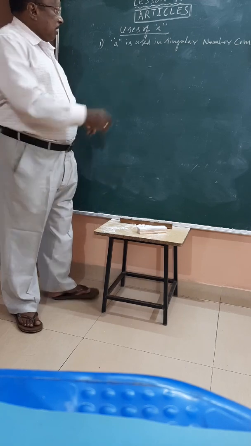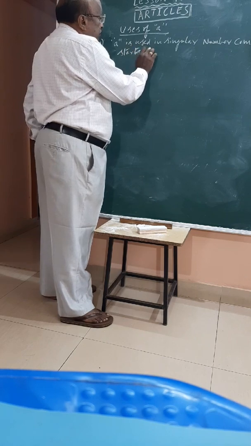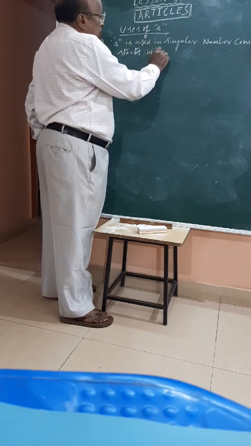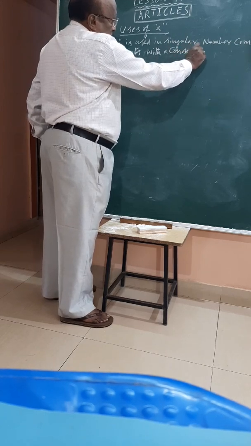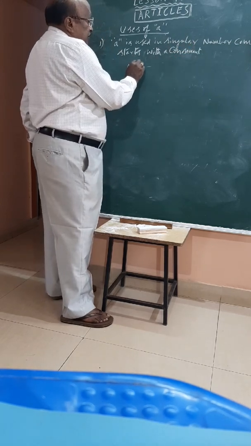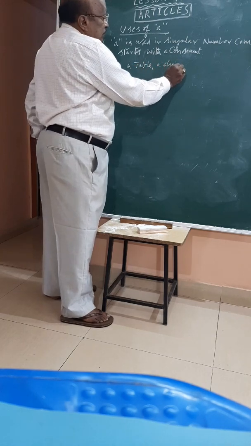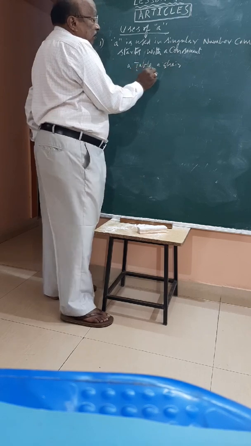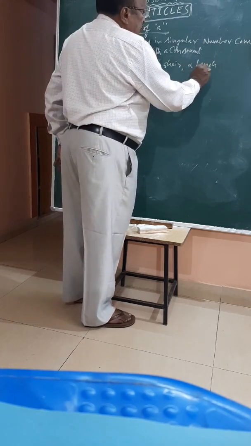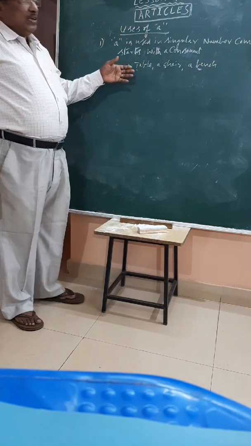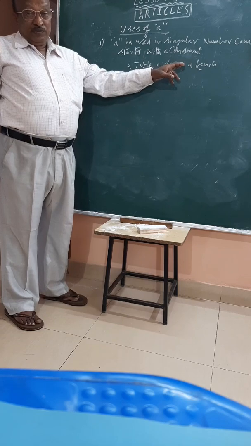Table, a table. Chair, a chair. All these things. C is consonant, T is consonant. A bench. Like this. All this you are using in singular number. For singular number only, you are using "a".